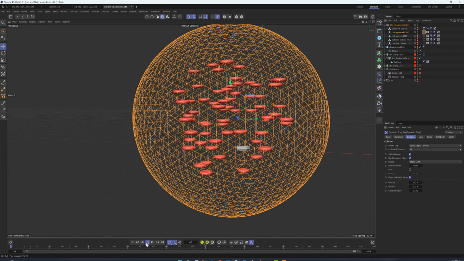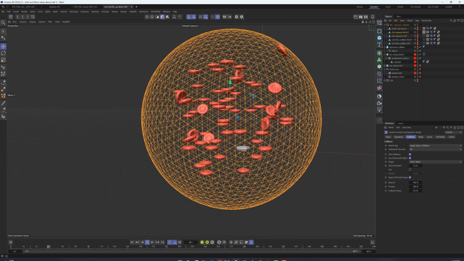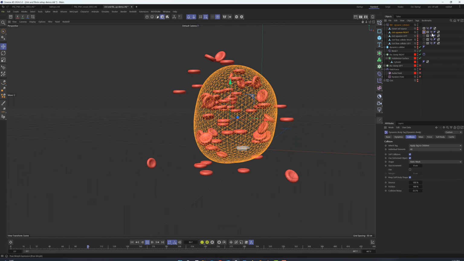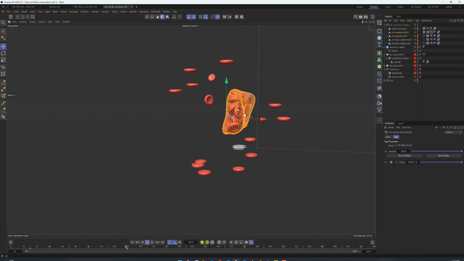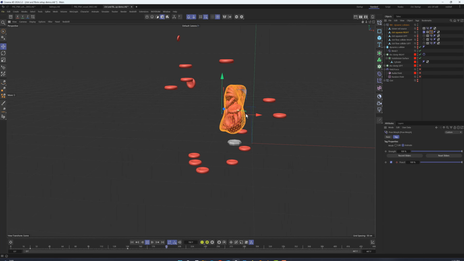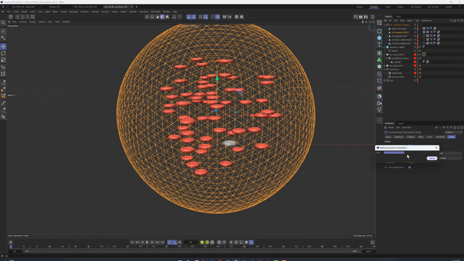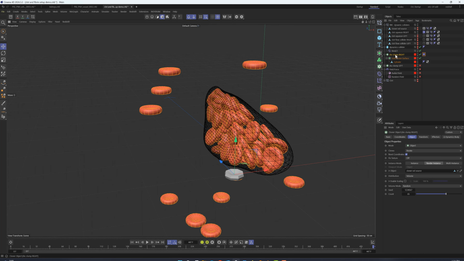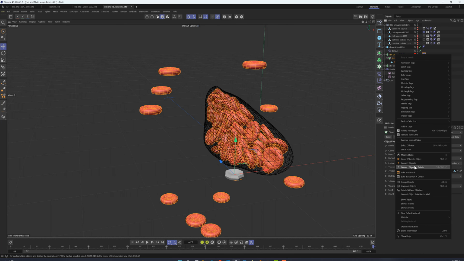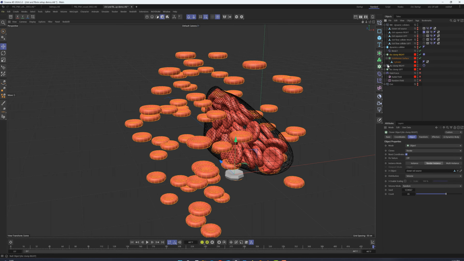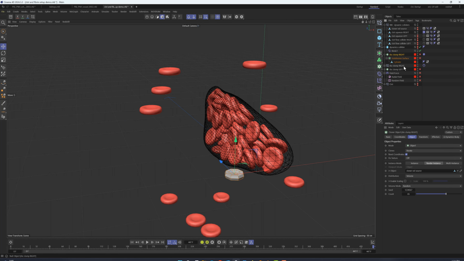As we hit play, we'll see that the shrinking sphere pulls most of the RBCs together. Some manage to evade capture, but that's not a big deal. We'll take care of those elusive RBCs in a moment. The next step is to cache the dynamic simulation. Once we have the dynamics cached, we run the current state to object function on the cloner and turn the clones into actual geometry.